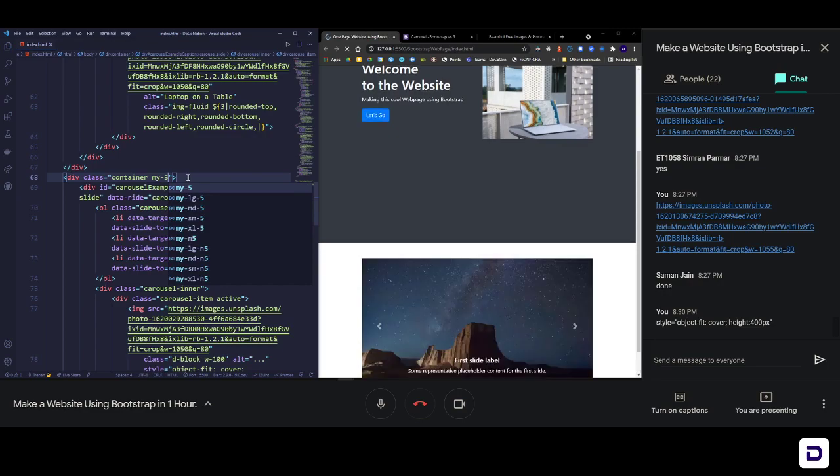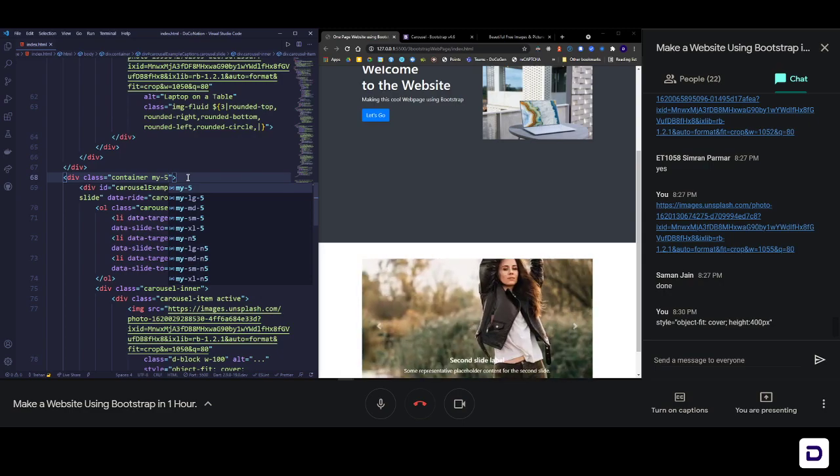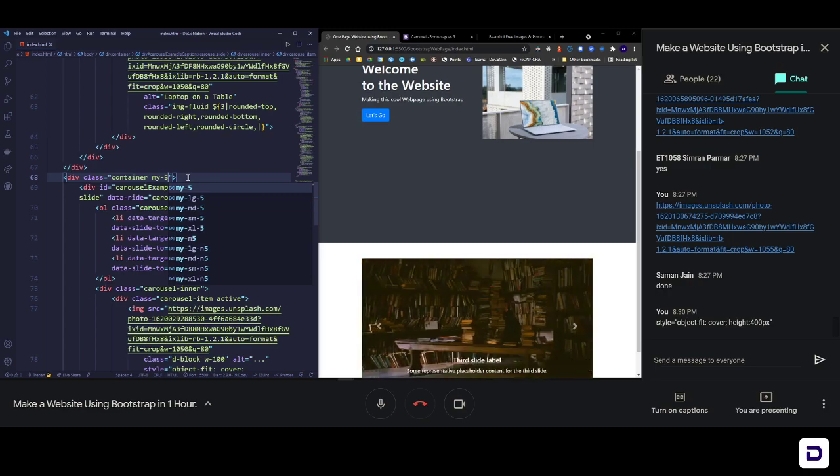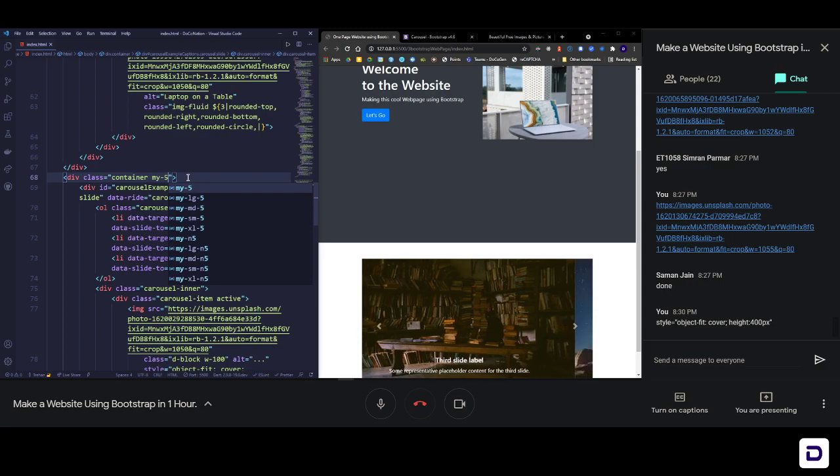So basically what my means is y-axis, okay? Margin on the y-axis, that means top and bottom of 5. 5 is basically that particular thing which I told you, so 5 into spacer, so basically 5 into 1 rem, so 5 rem. That's the amount of margin that it is giving here, okay?